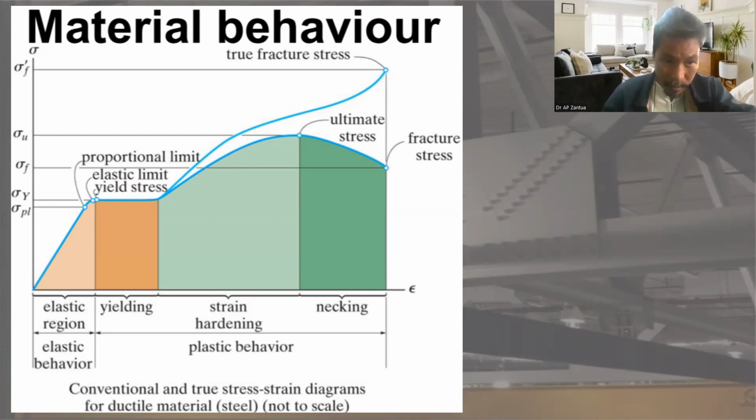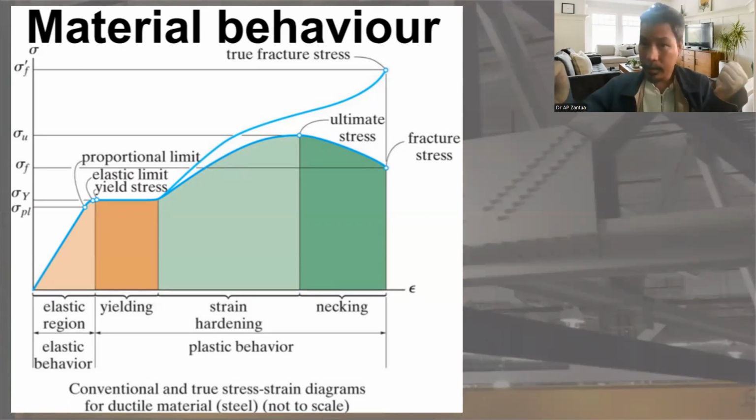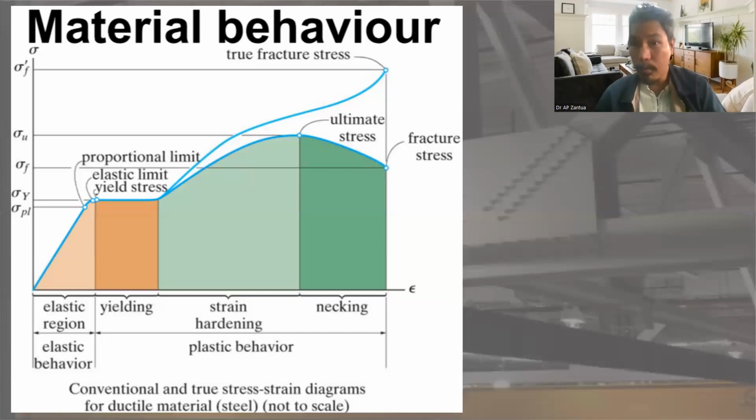That is what we call the elastic region, because the behavior of steel is elastic. What do you mean by elastic? Elastic means tension and compression have almost the same characteristic, only different direction. Also, if you stretch and release, it will return back to normal. That is what we call elastic behavior.